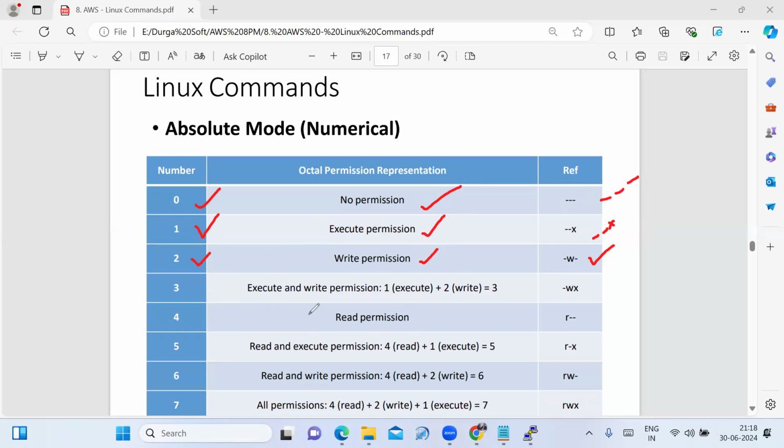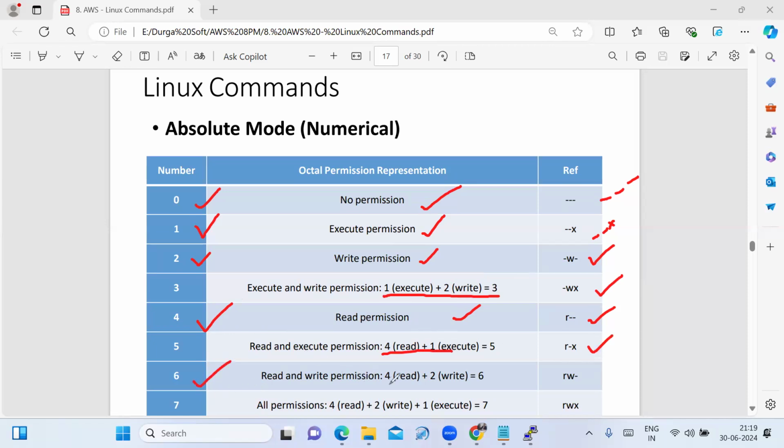3 can be written as 1 plus 2. 1 is execute permission, 2 is write permission. 1 plus 2 is 3. It is referred to as hyphen W X. 4 is read permission. It is represented as R hyphen hyphen. 5 can be written as 4 plus 1. 4 is read permission, 1 is execute permission. It is referred to as R hyphen X.